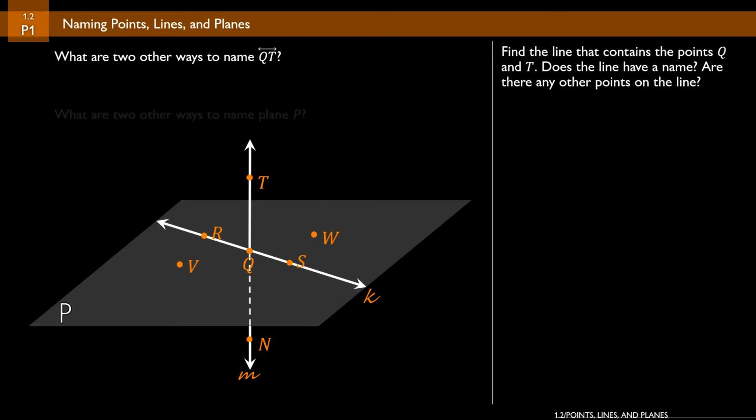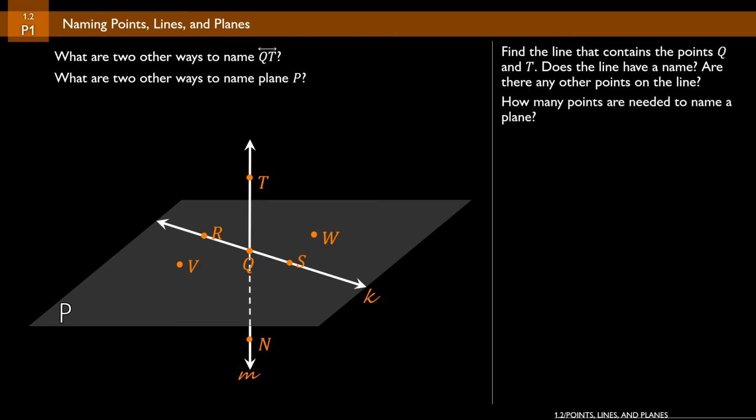The second question that we need to answer is, what are 2 other ways to name plane P? And as I said earlier, since we've got several letters on that plane, we can choose any 3 in combination as long as they're not what we call collinear. So we can't choose R, Q, and S because they're collinear. You can see that they're all in line K. But we could choose R, V, and Q, and that would be plane RVQ. You could also say plane QVR, plane VQR, plane RWS. Any combination of those letters will work to name that plane.